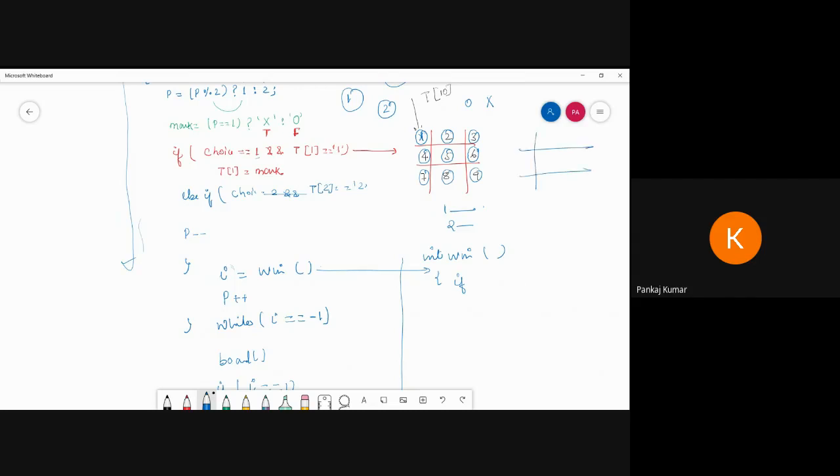Now understand, here we can write again: this is 1, this is 4, this is 7; this is 2, 5, 8, 3, 6, 9. So here again we can go for this line, again this line, again this line, and the third line we can write again. So 1, 5, 6, 3, 7. Again we can compare this one and this one. That means the 1, 2, 3 condition for the win situation we have to write.